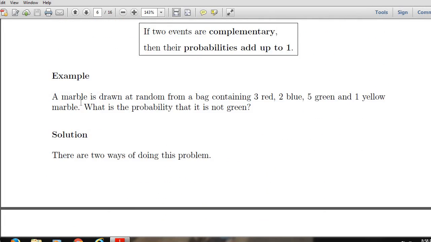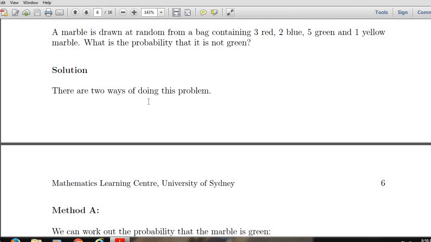Take another example. A marble is drawn at random from a bag containing 3 red, 2 blue, 5 green and 1 yellow marble. What is the probability that it is not green? There are two ways of doing this problem.